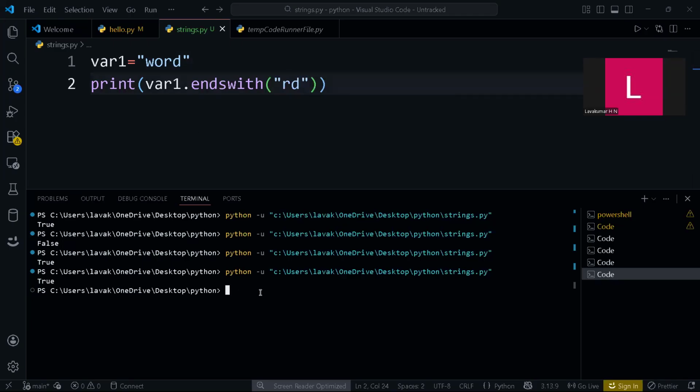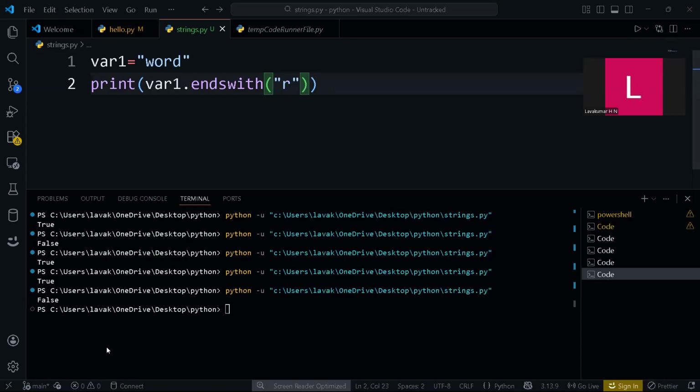If it's not, then it will return false. Let's take just R. Basically, it's not ending with R, it's ending with D. So you'll get false. This is how this method works.